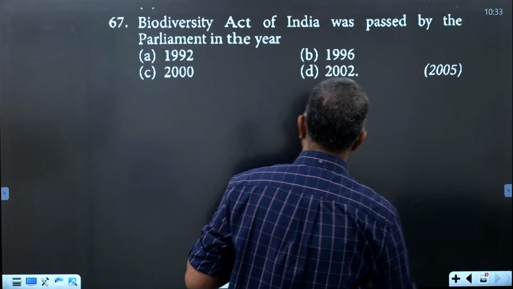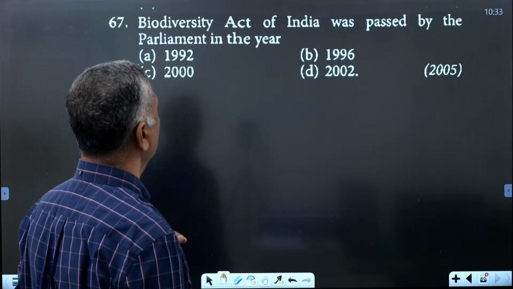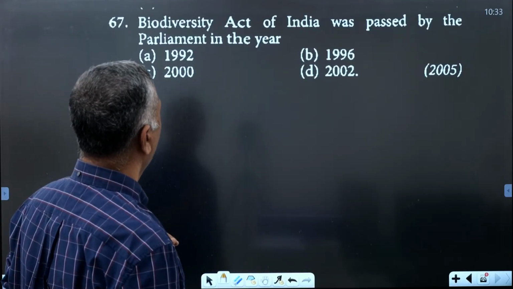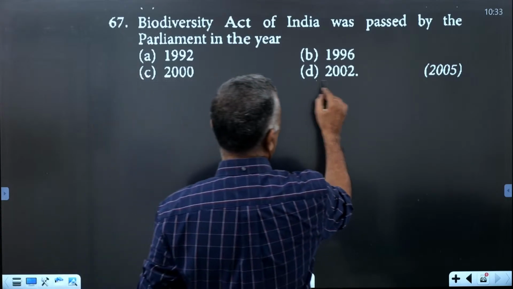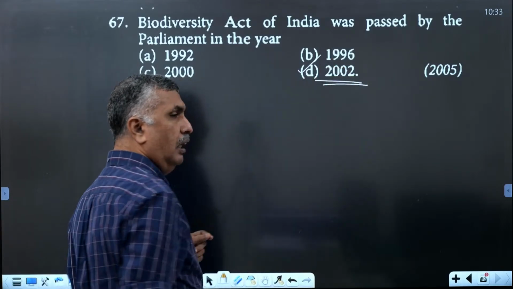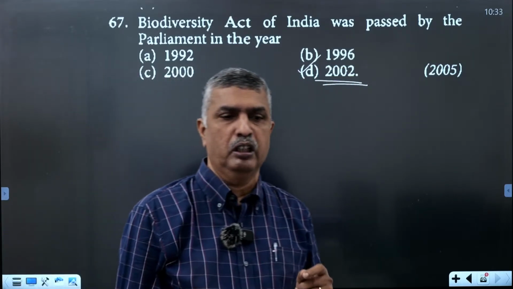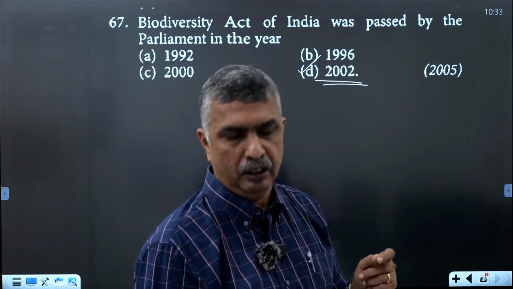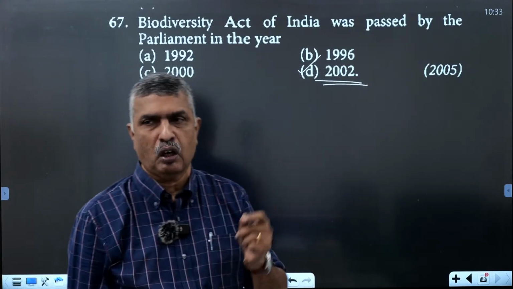Okay. The next one, the Biodiversity Act of India was passed in the Parliament in the year 2002, the same year the World Summit on Sustainable Development was conducted in Johannesburg, South Africa.